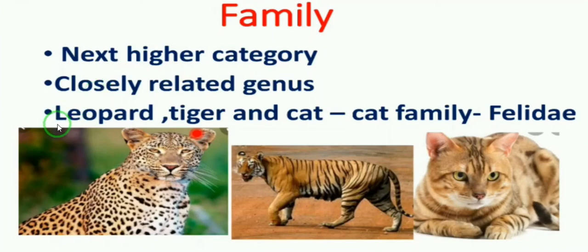For example, leopard, tiger and cat. They have some common characters, because of that they belong to the cat family, Felidae. The name of the cat family is Felidae. So family is the higher category. Got it, children?